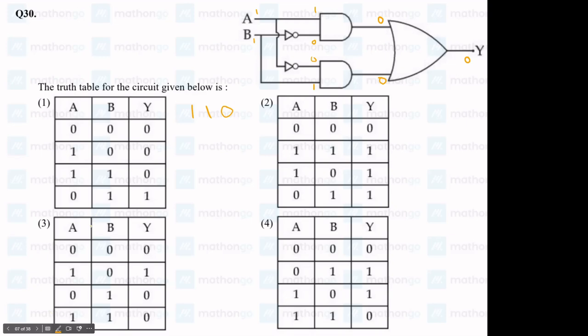Finally let us substitute 0 and 1. So we have given 0 over here and 1 over here. This comes as it is, 0, but the 1 goes through the NOT gate and comes as 0 over here. And now for the second AND gate, this 0 goes through the NOT gate and comes out as 1, and this comes as 1 as it is. So 0 0 with an AND gate gives us 0. 1 1 with an AND gate will give us 1. So we got at least one 1 over here, so our OR gate is going to give us 1 as an output, and we get 0 1 1.